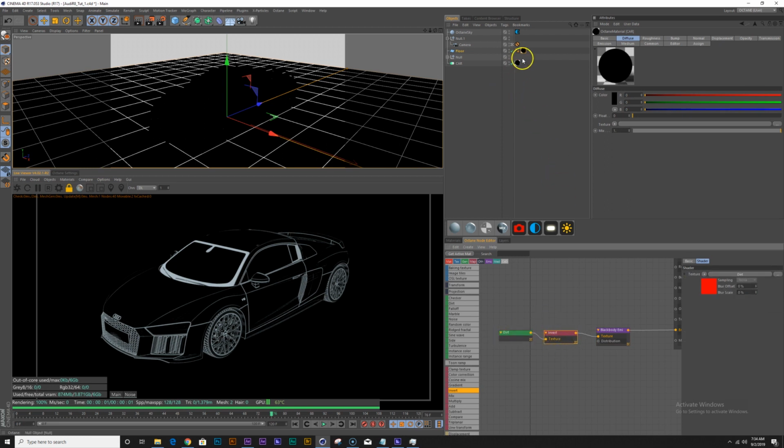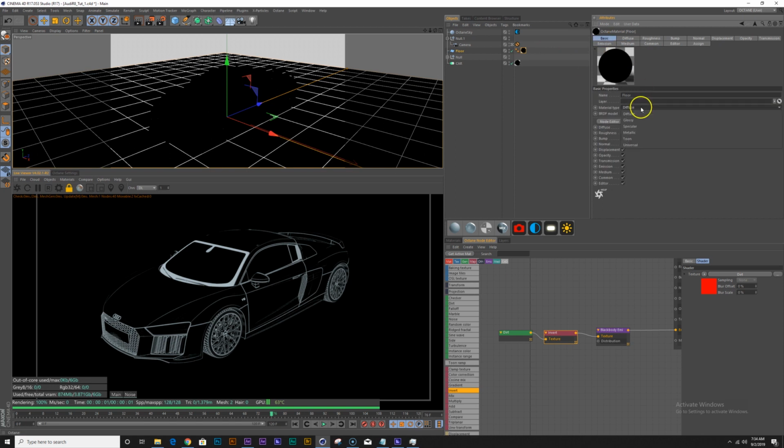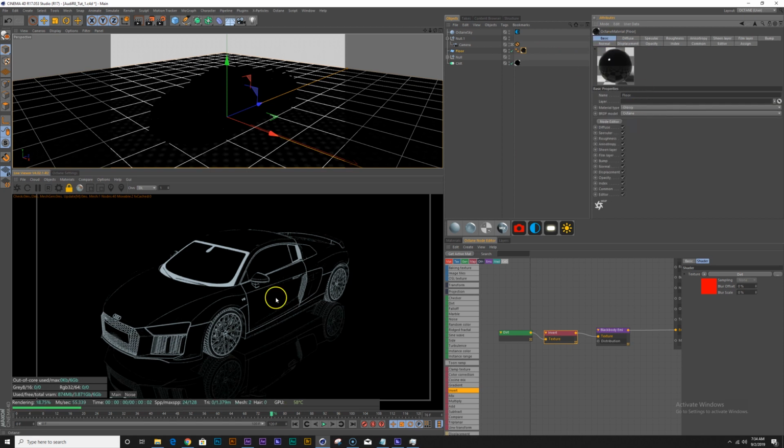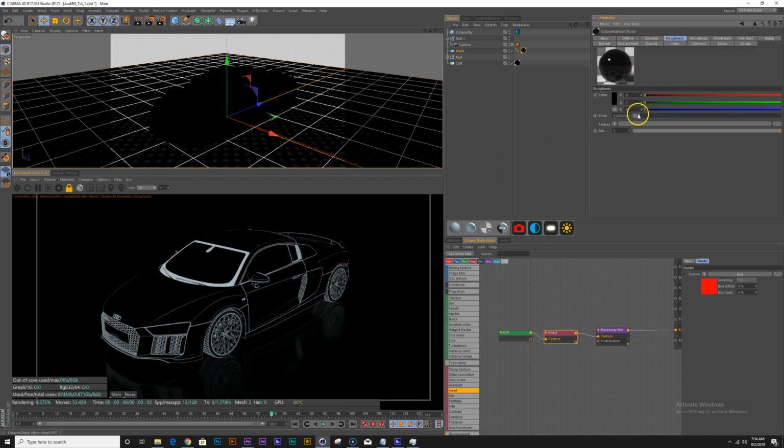And real quick, I'm gonna go to my floor material and change it from a diffuse to a glossy, so that we see a reflection. And maybe I increase the roughness a little bit, so now we have a blurry reflection. Okay.